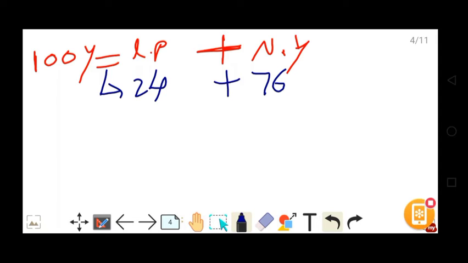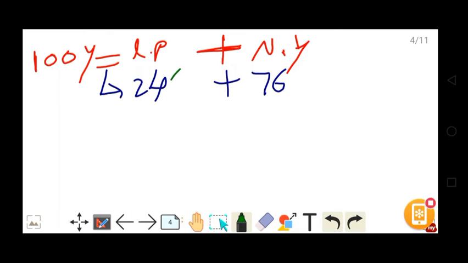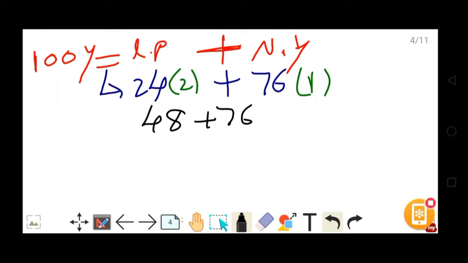Every leap year has two odd days, so we multiply 24 by 2. Normal years are 76, and a normal year has one odd day. Now calculate. 24 twos are 48. 76 ones are 76. 76 plus 48: 70 plus 40 is 110, 8 plus 6 is 14, so 124.